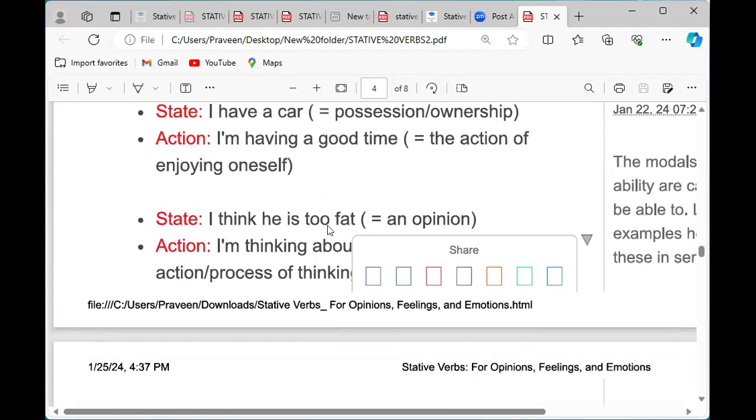State: I think he is too fat. That is that person's opinion, like how that person is. I think he is too fat. That is that person's opinion about the other person. Action: I am thinking about it. The process of thinking is equal to action.